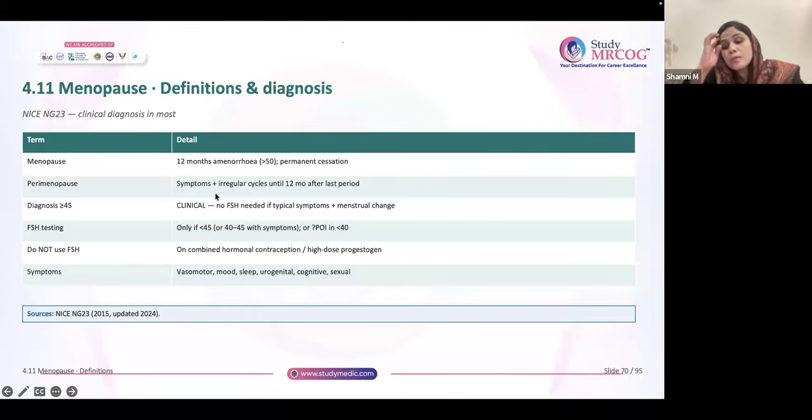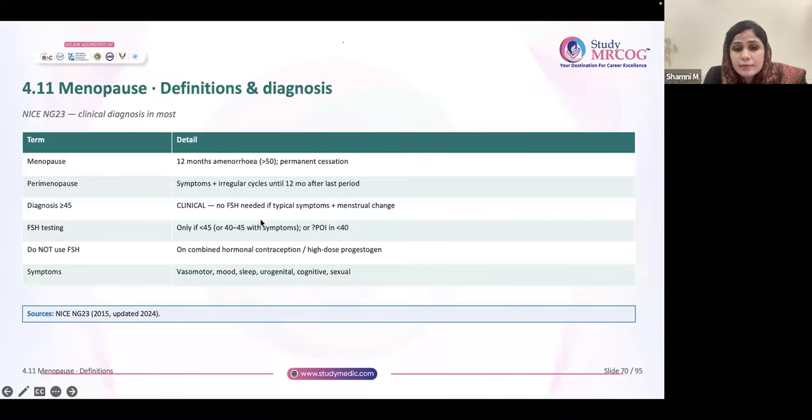So how do you diagnose menopause? This is a routine question. Will you say FSH for 45 years or more? Never. For more than or equal to 45 years, it is always clinical. FSH is not generally required.